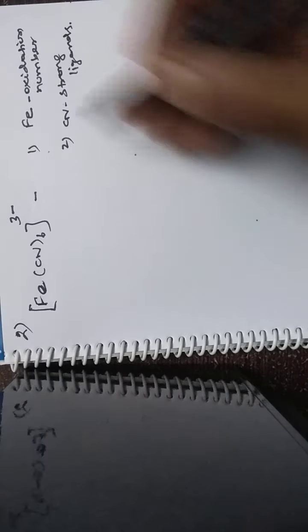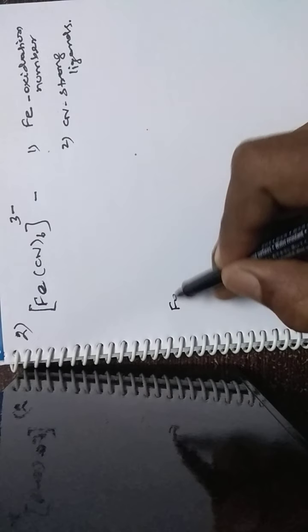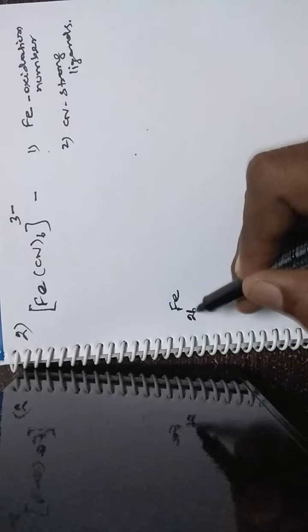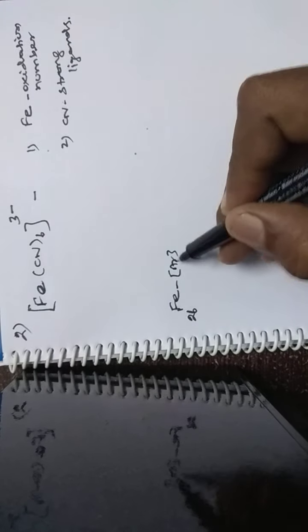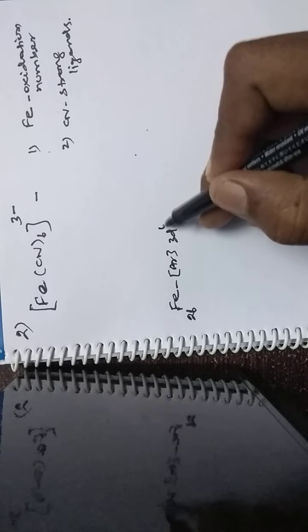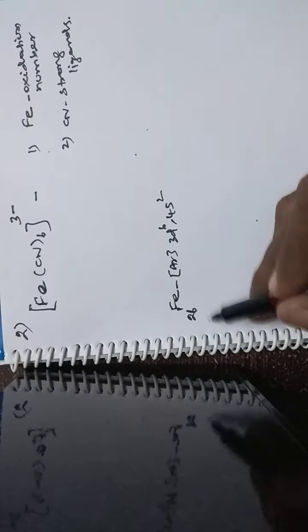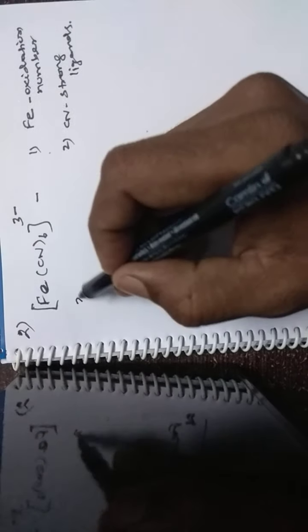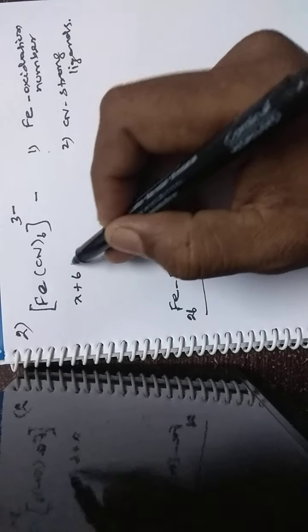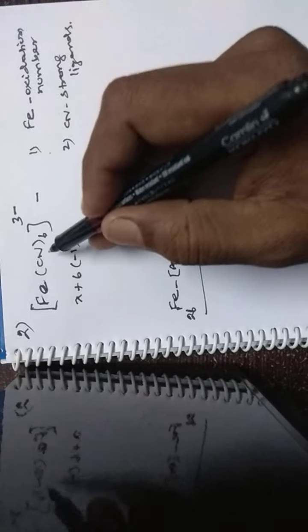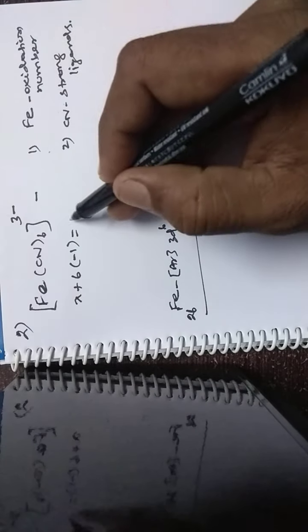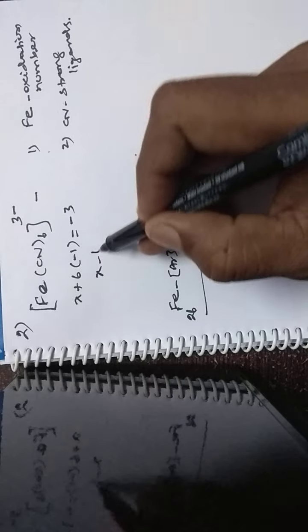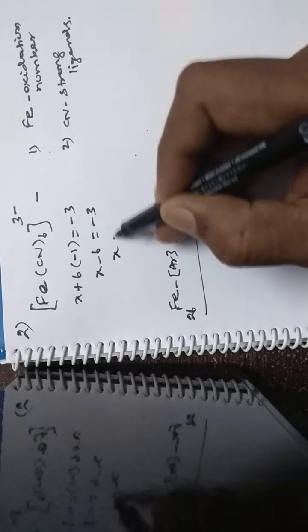Then if I write down the electronic configuration of iron, that is Fe, atomic number 26. So argon 3d6, 4s2. That is the electronic configuration. Then what is the oxidation number of iron to be found out? That is X plus 6 into -1, that is the charge of CN is -1, that is equal to the charge, which is -3. So X minus 6 equals -3. So X is equal to +3. So +3 is the charge of the ion.